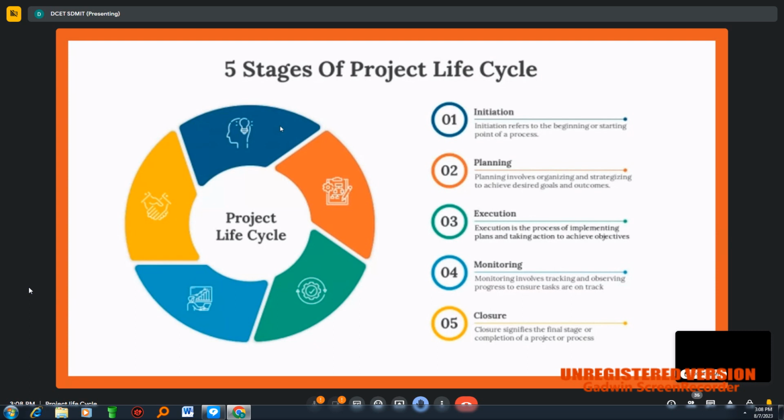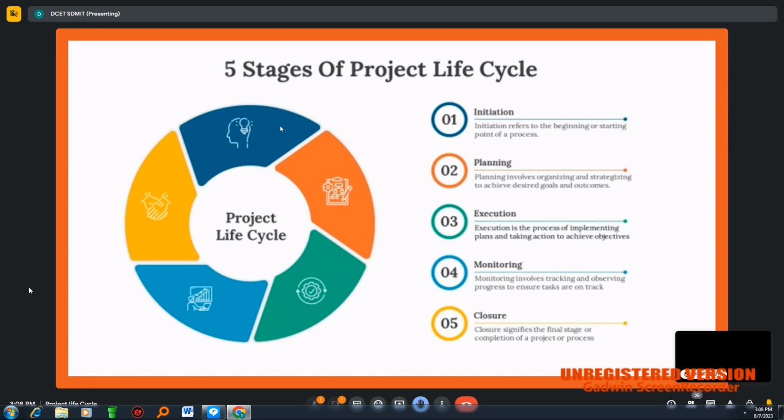Before executing, we need to have a plan. Before planning, we need to have some objectives. In this context, the objective is the construction of a building. For the construction of the building, we have prepared the plan. Once the plan is ready, we are ready for execution. In this stage, we do the work as per our plans, and we monitor whether we are going in line with our plan or not. This is the execution part.